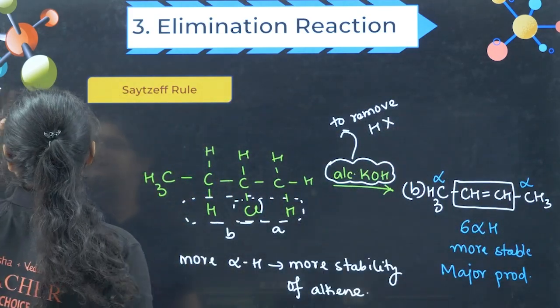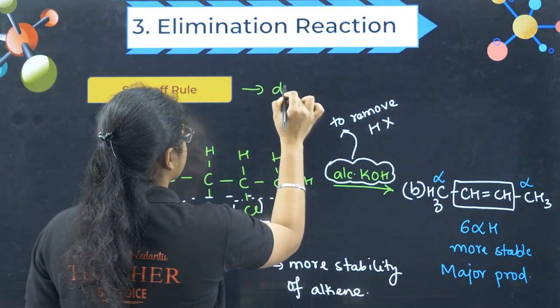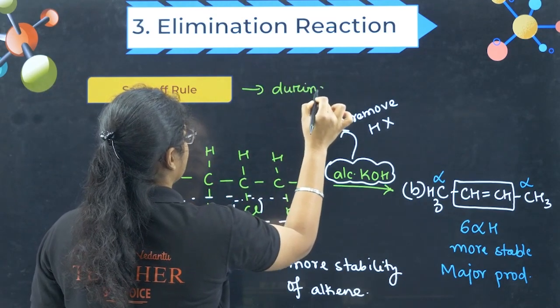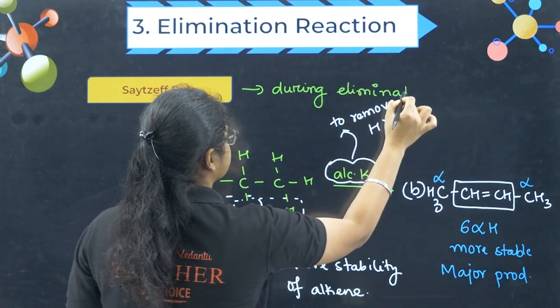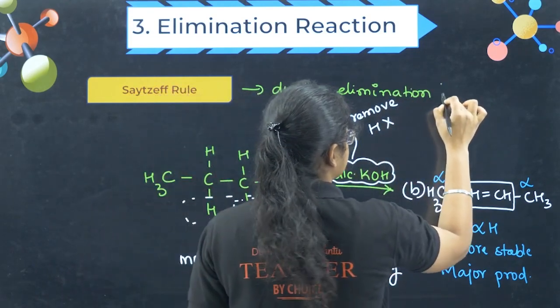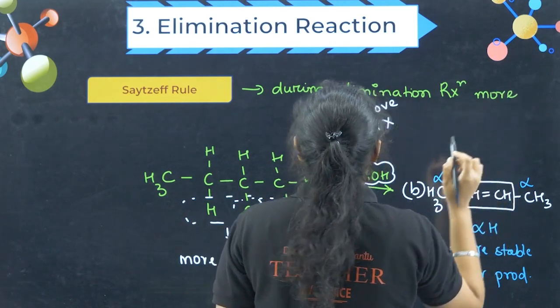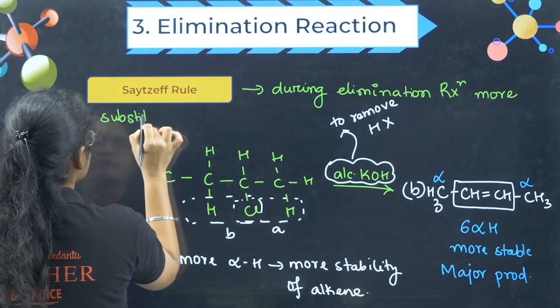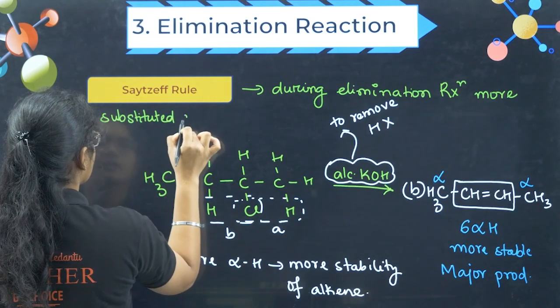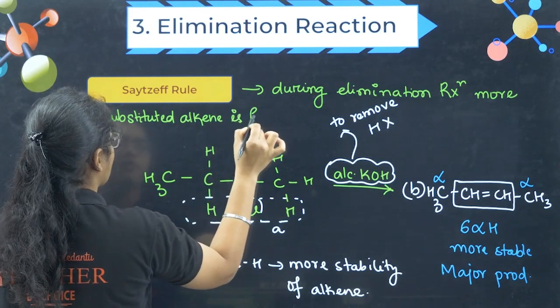Now then, what is Saytzeff rule? So Saytzeff rule tells that during elimination reaction, more substituted alkene is formed.